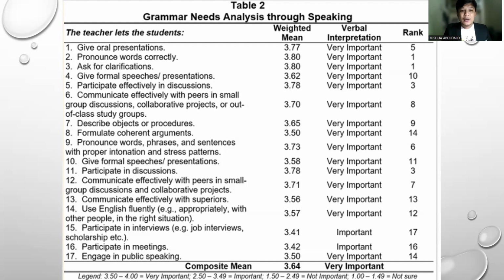However, asking for clarifications, as can be seen on number 3, about asking for clarity about a specific grammatical rule boosts the learner's interest. So the student's interest becomes fruitful once he or she asks about the topic and enhances his or her understanding of grammar learning.